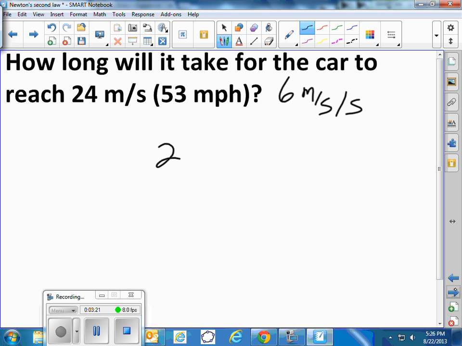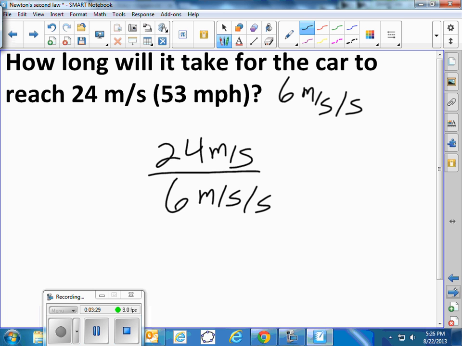You take the 24 meters per second that you're trying to reach and divide that by 6 meters per second every second, and you have units of 1 over seconds, which is 1 over 1 over seconds. That gives us 4 seconds. 24 divided by 6 is 4, and the units there are 1 over seconds, so you can just invert that and multiply, and you get units of seconds.